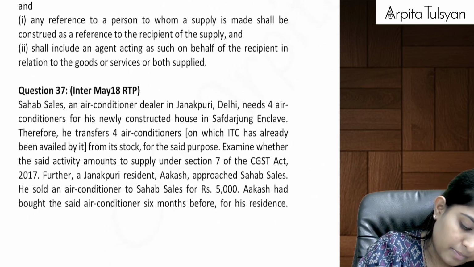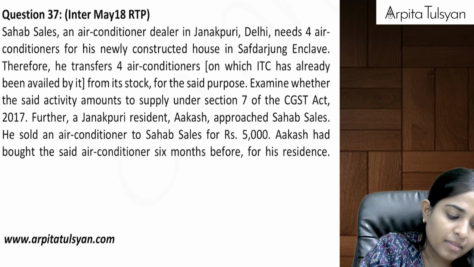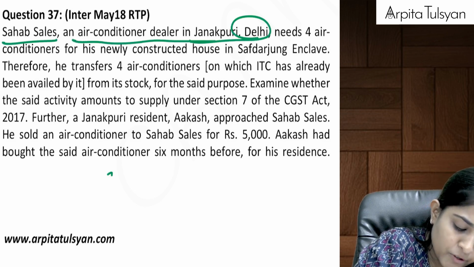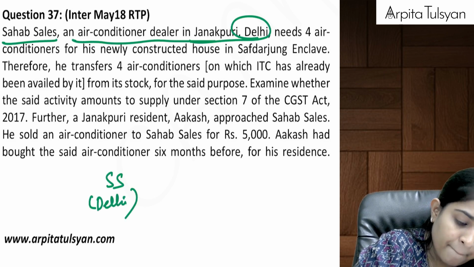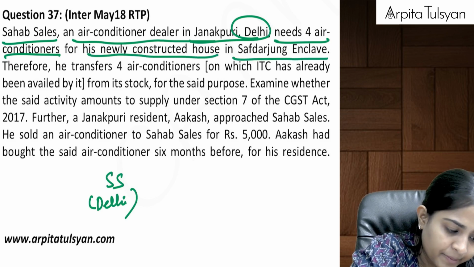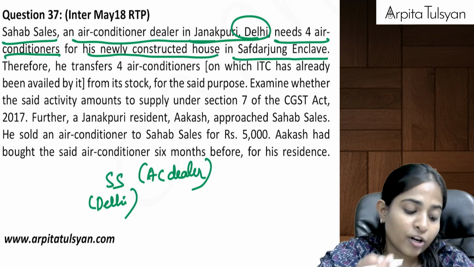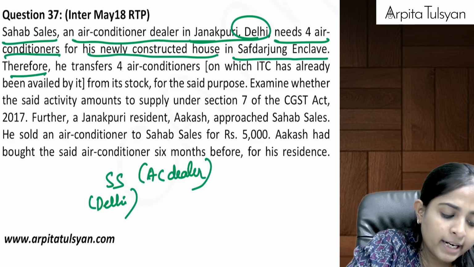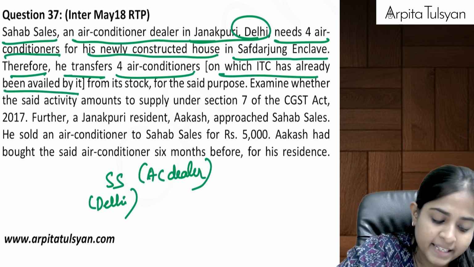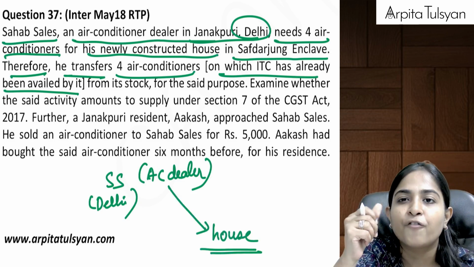Next one. Sahab Sales, an AC dealer in Janakpuri, Delhi, needs 4 ACs for his newly constructed house in Safdarjung Enclave. He is already an AC dealer, and now he needs ACs for his house. Therefore, he transfers 4 ACs, on which ITC has been availed by it, from its stock for the said purpose. So basically the office is giving to the house, and it is a permanent transfer done for free.